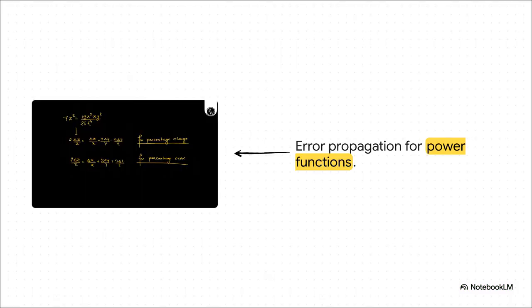Well, we run into the domino effect of power functions. When a measurement is squared or cubed in a formula, its percentage error doesn't just sit there quietly. No way. It multiplies by that exact exponent. So if a variable is cubed, its fractional error is multiplied by 3. The math rapidly amplifies our slightest little inaccuracies.